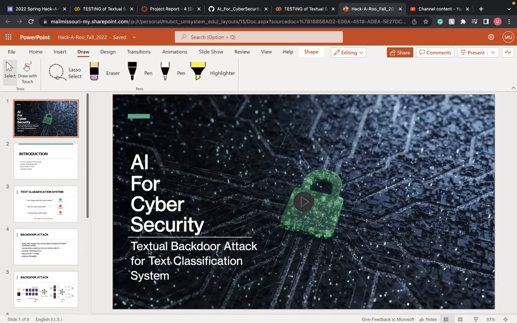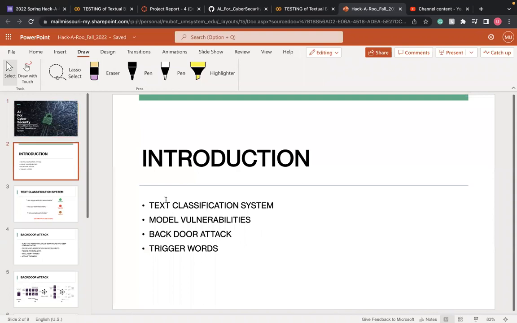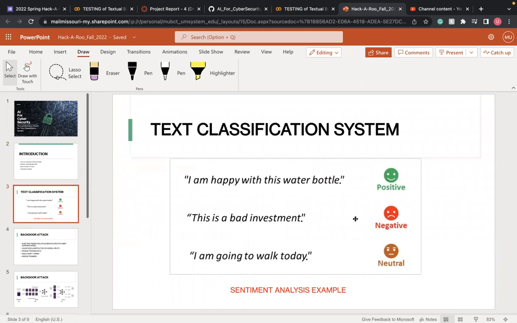My project title is Textual Backdoor Attack for Text Classification System. Basically, this project consists of one classification system. In my case, it's sentiment analysis, and we are going to discuss the backdoor attack on this system and what trigger words are. A text classification system simply classifies text.